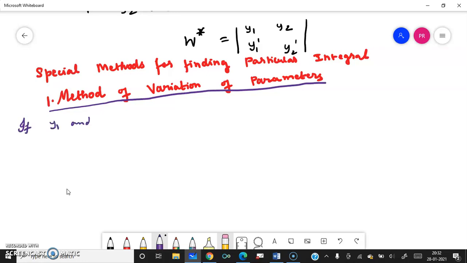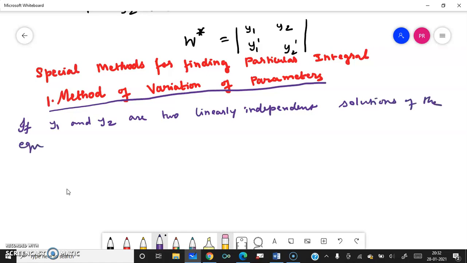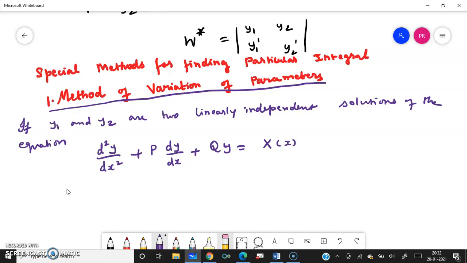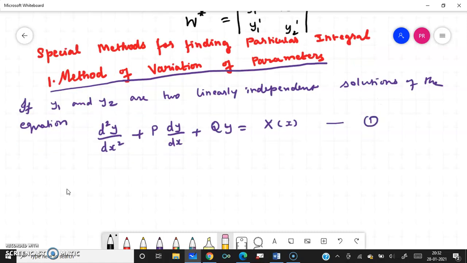If y1 and y2 are two linearly independent solutions of the equation d square y by dx square plus p dy by dx plus qy equal to X of x, we will name this equation 1. For this equation, we are going to find the solution.